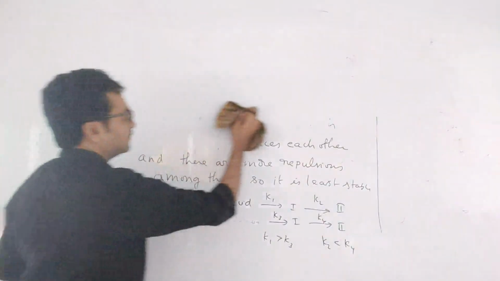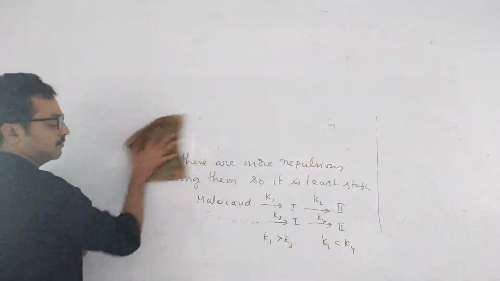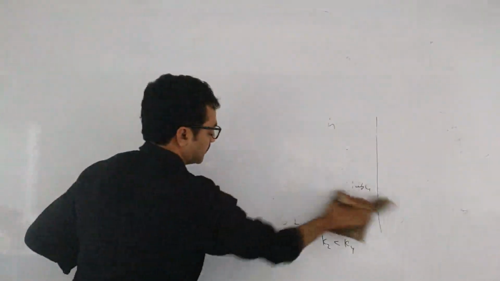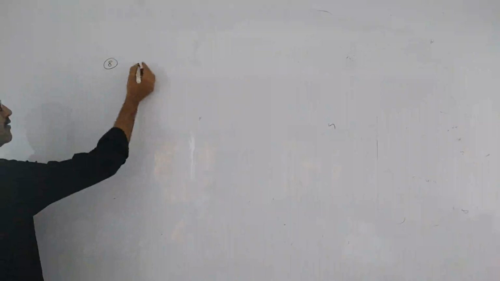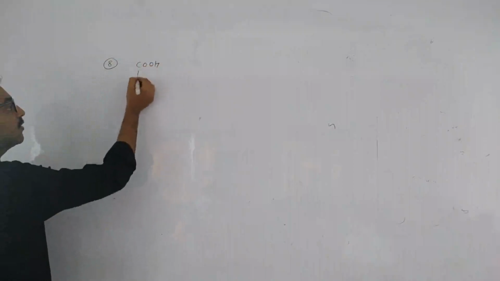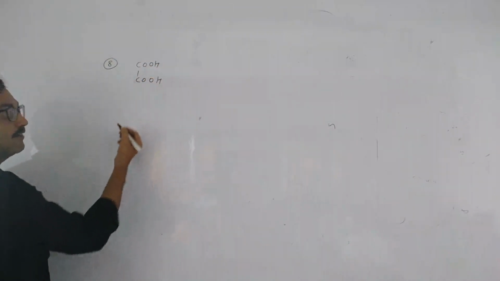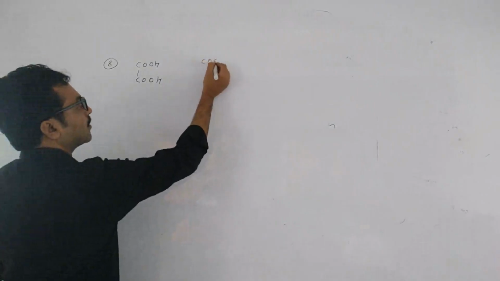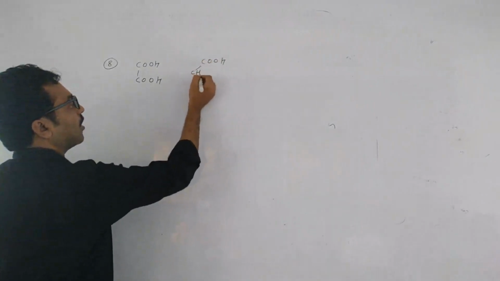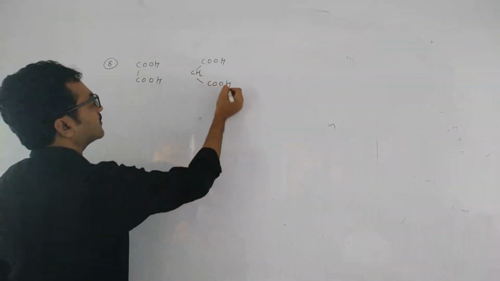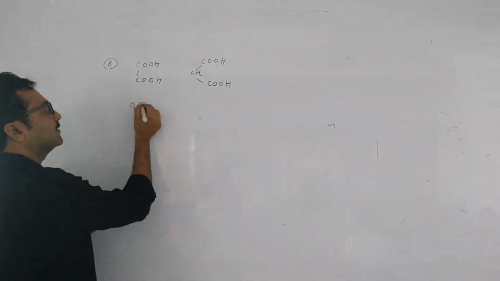That thing you should know. So dicarboxylic acids are in order, you can write COOH. What is this called? Oxalic acid. And this one, malonic acid.